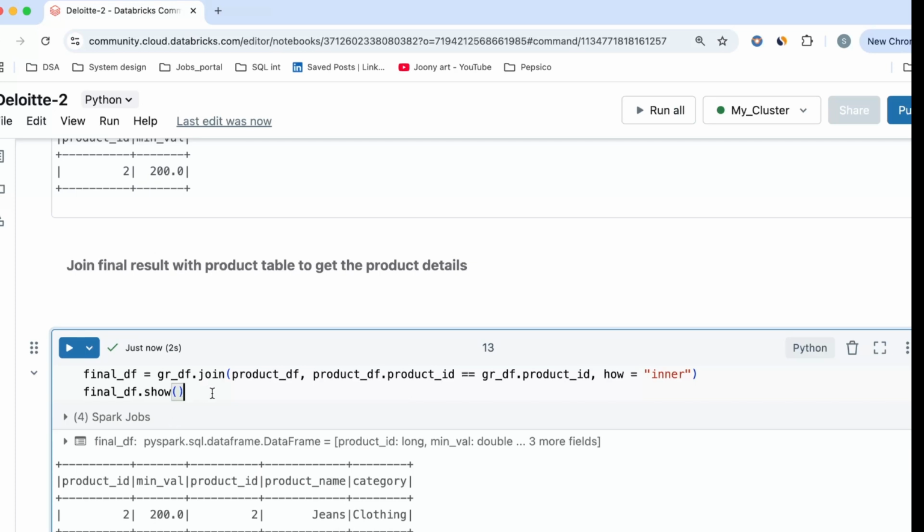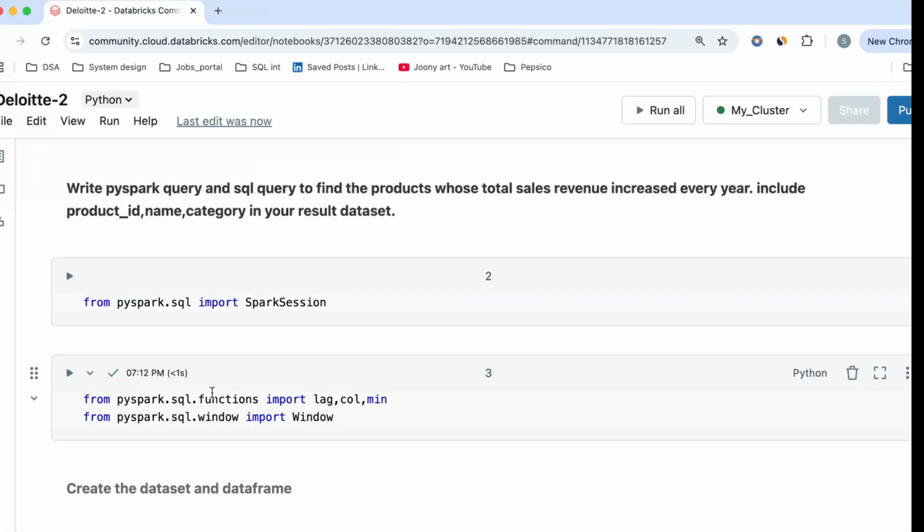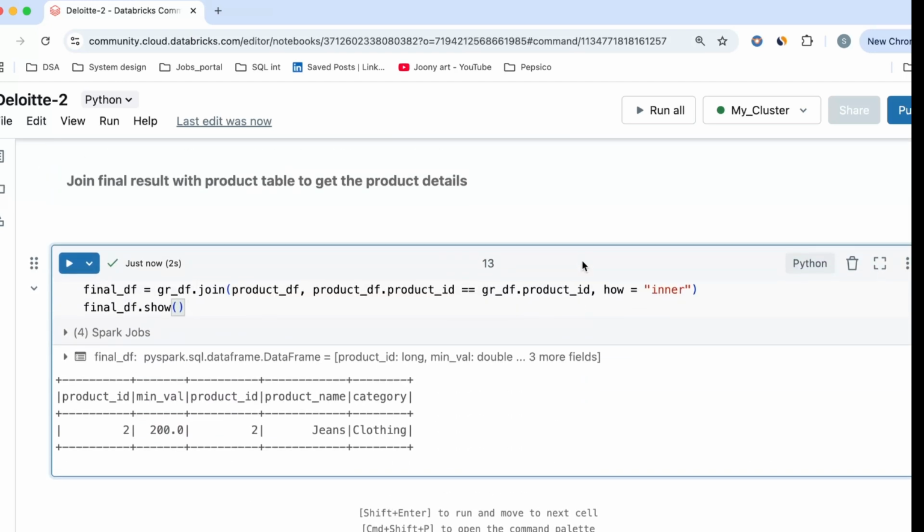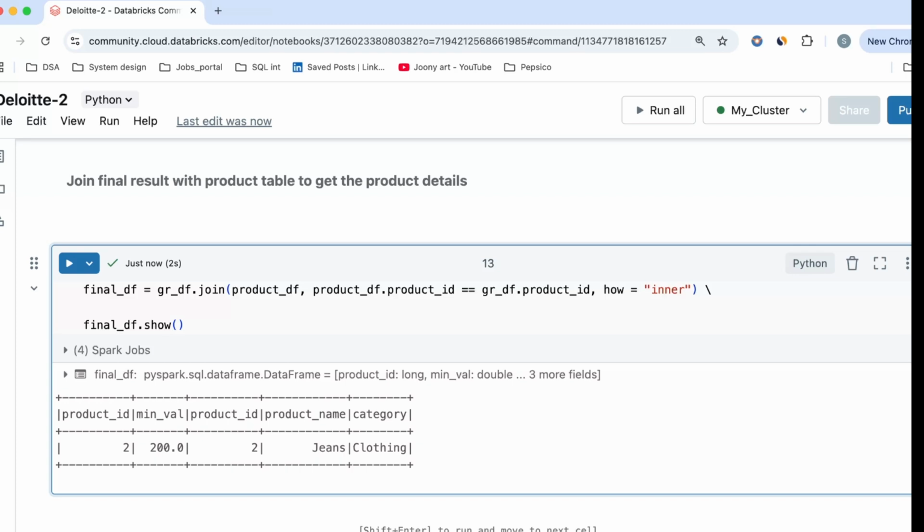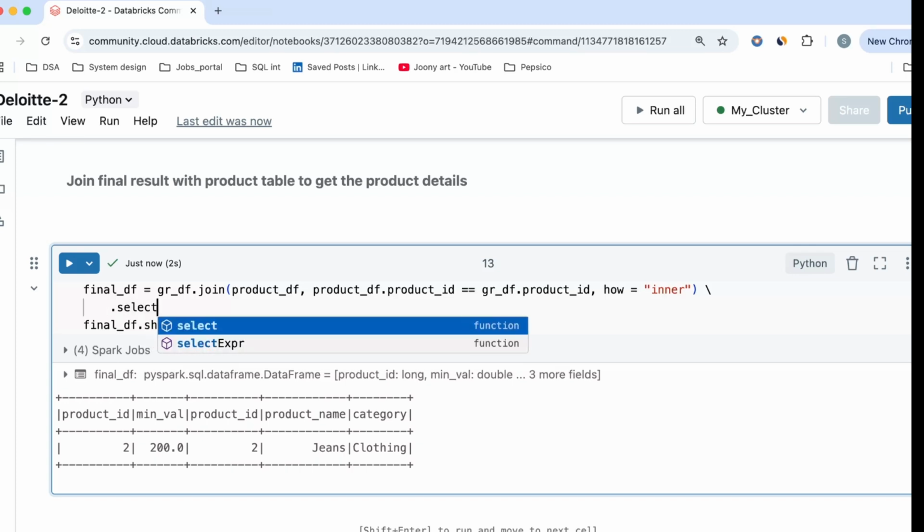Now I don't need all the columns. What I need, let's read it out: we need the product ID, name and category in our result data set. So what I will do is drop the columns which I will not need, or you can do it this way also. You can select the columns which you actually need, and that's how you can get only 3 columns. So I have this data frame, and in that data frame itself I'll do dot select